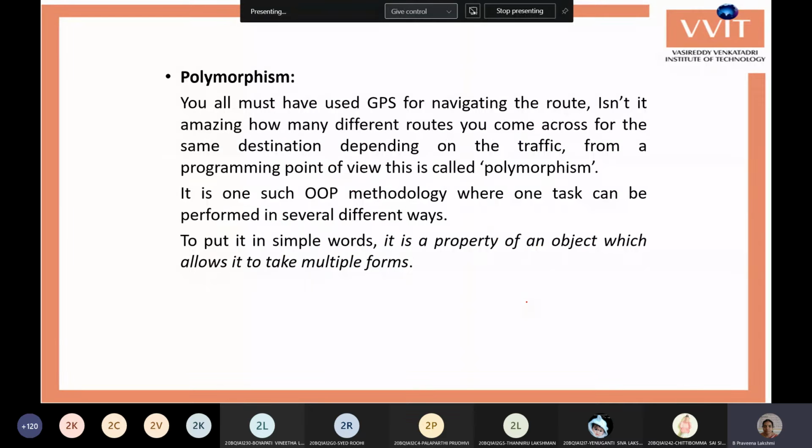Okay, next, polymorphism. Polymorphism is combined with two already discussed features, function overloading and operator overloading. Not only these two, we have one more in polymorphism, that is, we will call it overriding. We have a difference between overloading and overriding.